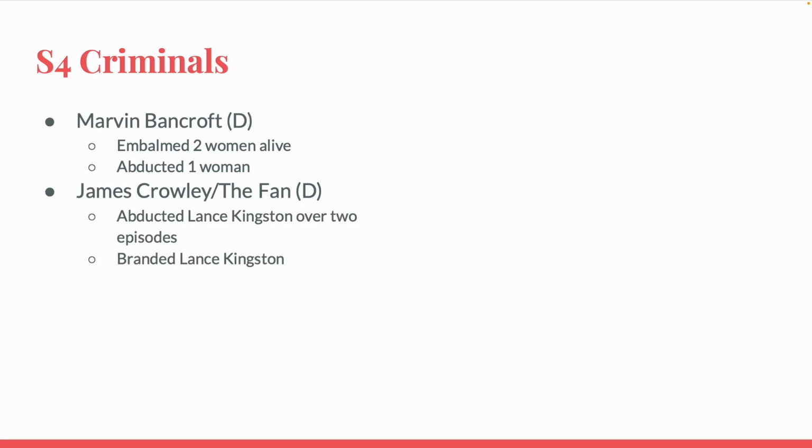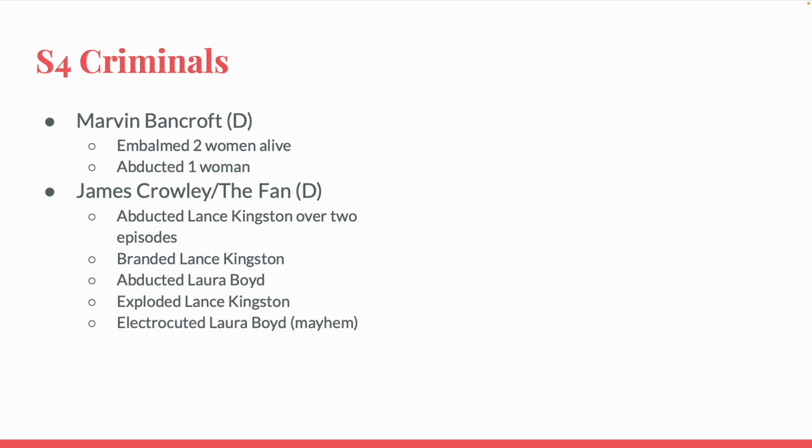James Crowley, the fan, who ended up dead at the hands of Holly Voight, abducted Lance Kingston over 2 episodes, branded Lance Kingston, abducted Laura Boyd, exploded Lance Kingston, electrocuted Laura Boyd, which is mayhem, set off an explosion which injured Luke, and abducted Holly Voight. He committed the most crimes of anyone this season.